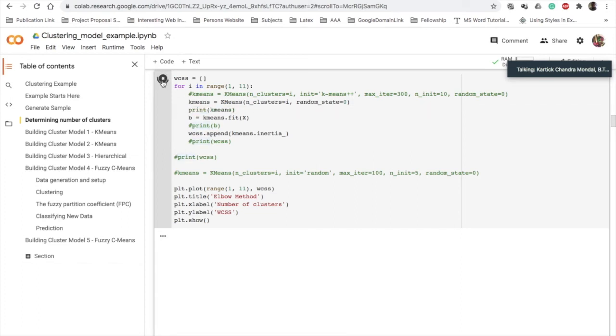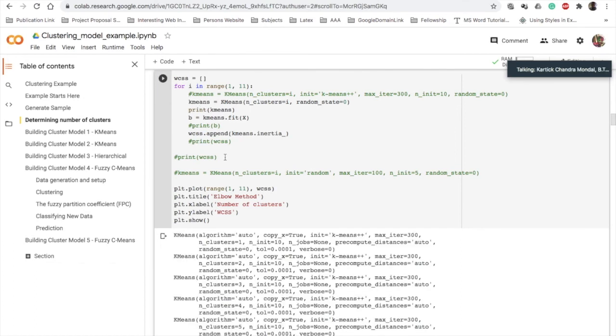If you print this value, then this will show the parameters for one iteration, then for the second iteration, and in this way you can see the default value of each of these parameters. So maximum iteration 300, number of clusters 1, number of clusters 2, and so on. Always the initialization method is k-means++.